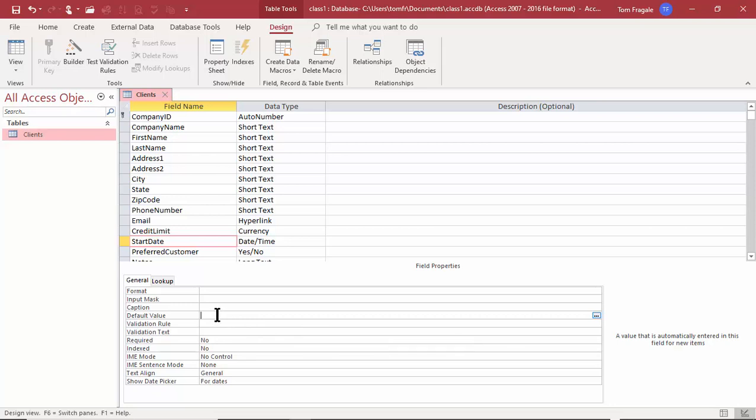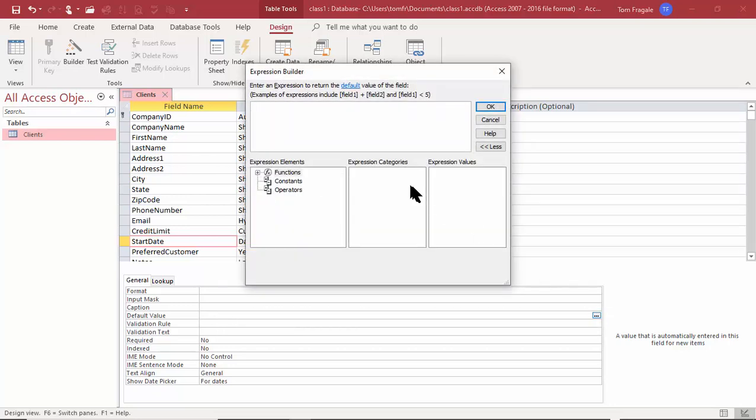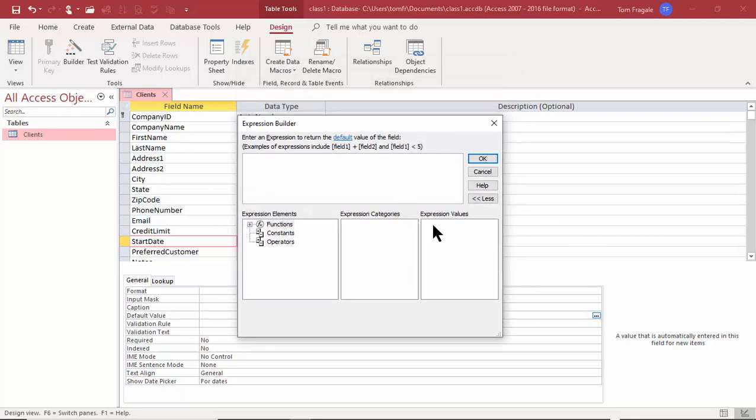So this is the first time in the course that we're going to see something that's called the expression builder. So I'm going to click where it says default value for the start date field. I'm going to come over here to the right and click on the three dots. And that's going to open up a very powerful window that's called the expression builder. So we're going to see the expression builder a lot in these Access courses. It's where you can build a formula in Access, all right? So there's a lot that we can do with this window, and that'll be discussed quite a bit.